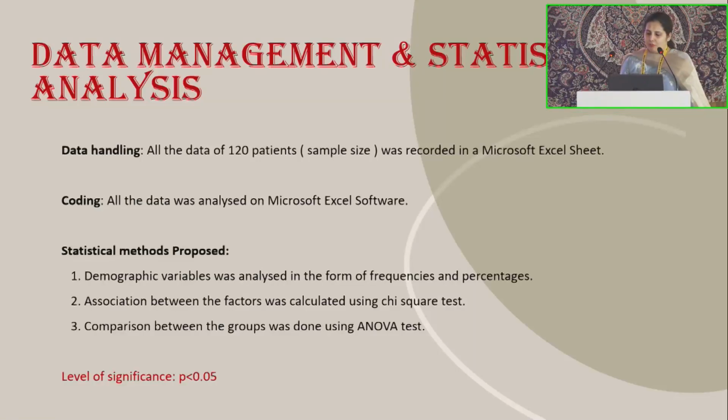Demographic variables were in the form of frequency and percentages. Association was calculated using a chi-square test, and comparison was done using the ANOVA test. Level of significance: p-value less than 0.05.